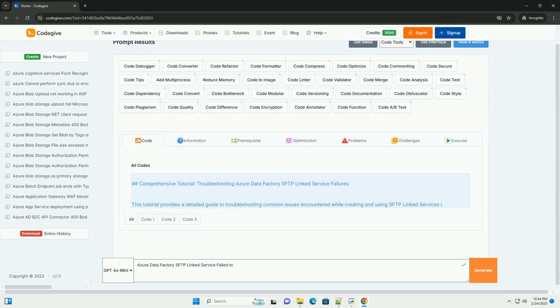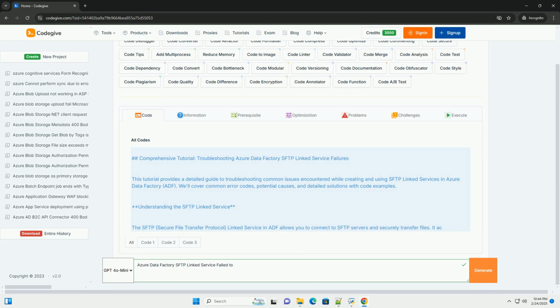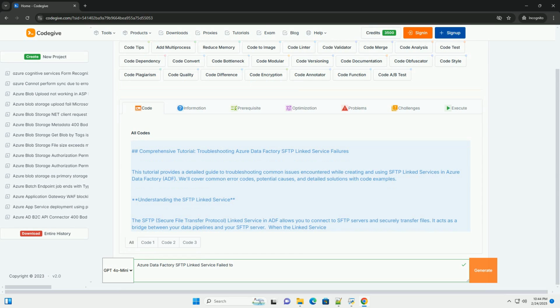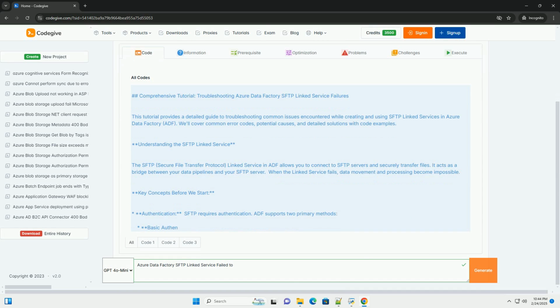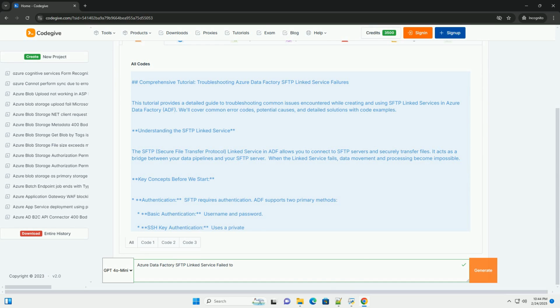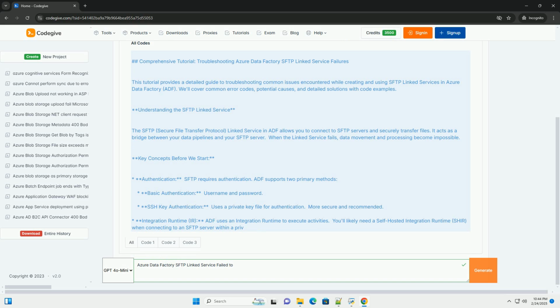Comprehensive tutorial: troubleshooting Azure Data Factory SFTP linked service failures. This tutorial provides a detailed guide to troubleshooting common issues encountered while creating and using SFTP linked services in Azure Data Factory, ADF. We'll cover common error codes, potential causes, and detailed solutions with code examples.